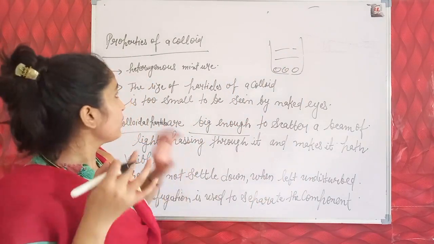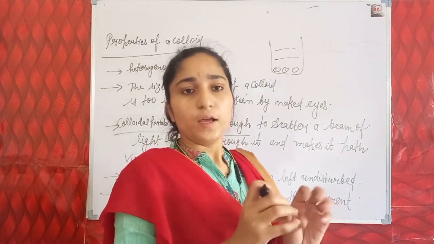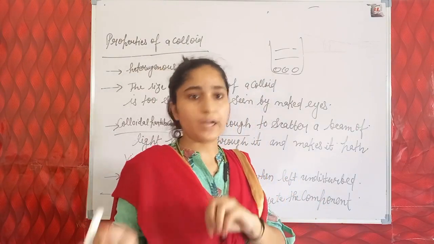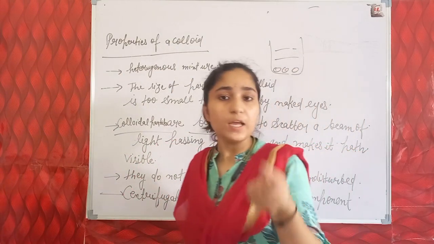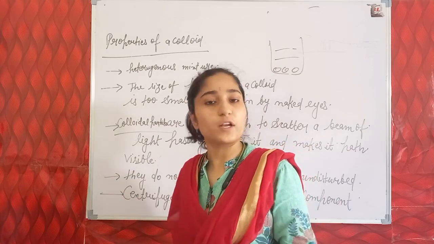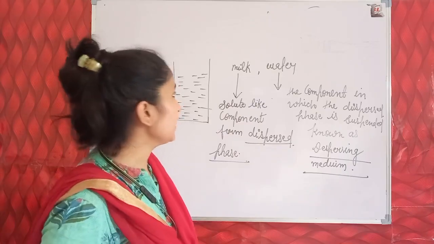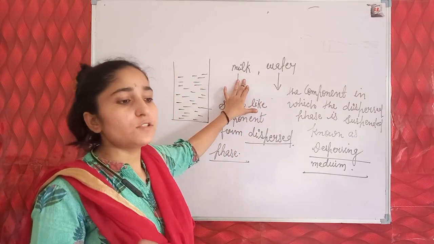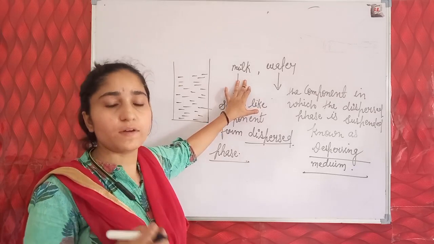And next, if we want to separate the components of a colloidal solution, do you know what a component is? By component we mean the substances from which the colloidal solution is made, as in a mixture of milk and water, the components are milk and water. And if we want to separate the milk from water, then what technique is used? Centrifugation. Friends, as you know, a mixture of milk and water makes a colloidal solution. In a solution, solute and solvent are present, and solute particles are dissolved in solvent, and the solvent quantity is higher.